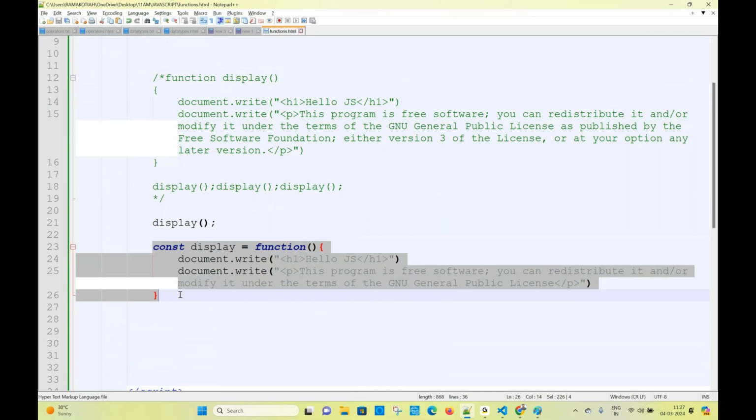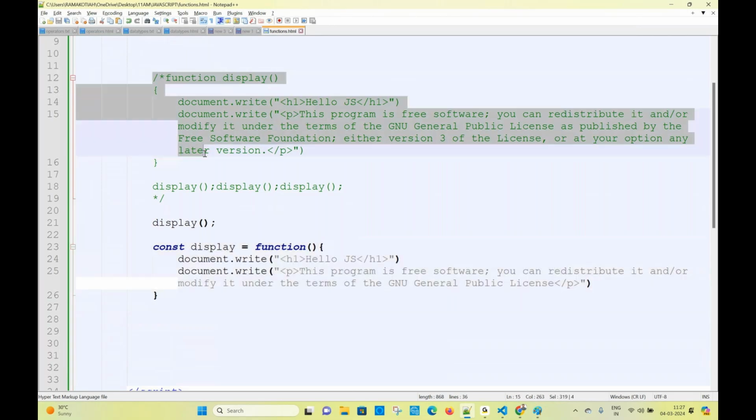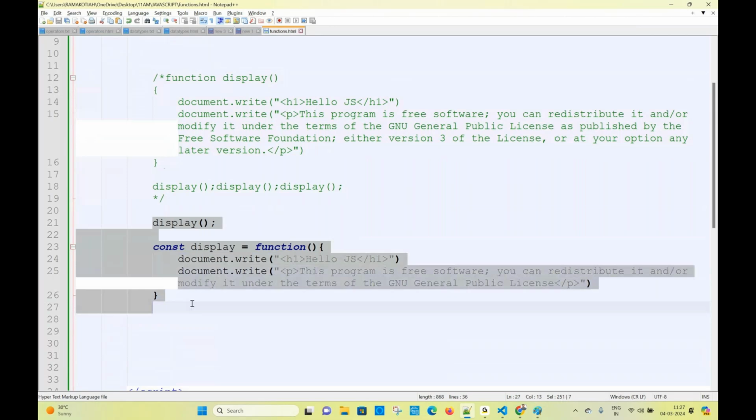So here in this function, can I call the function display before the function declaration? No. But here it is possible. Yes, in the regular function it is possible, but in the expression, it is not possible, guys. One difference. Already we saw this in the variable. What is the error we are getting?